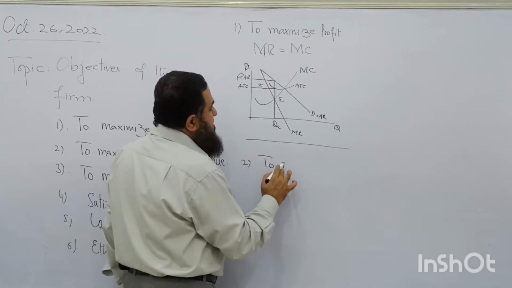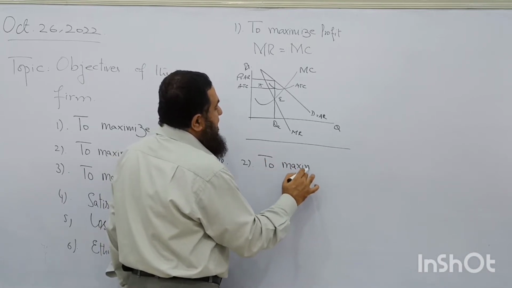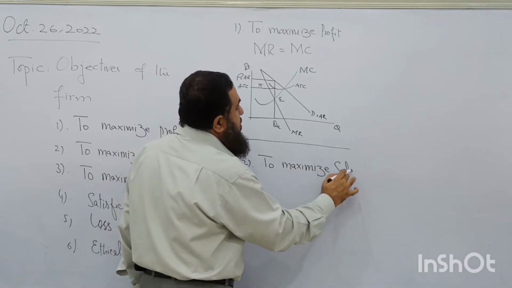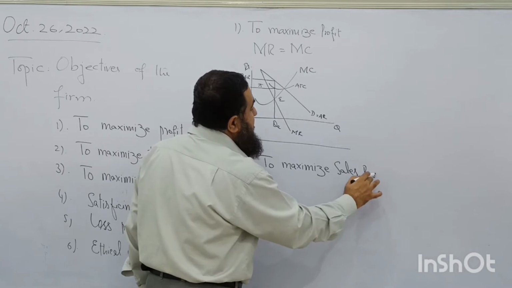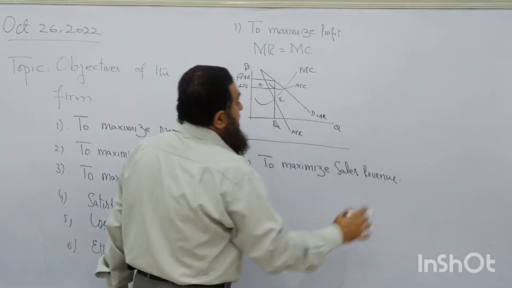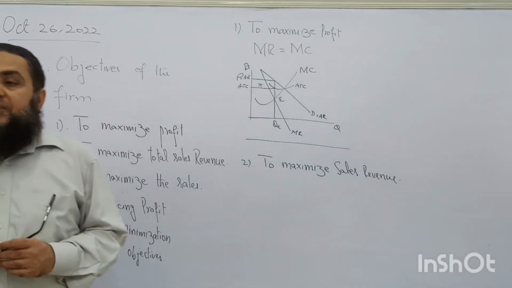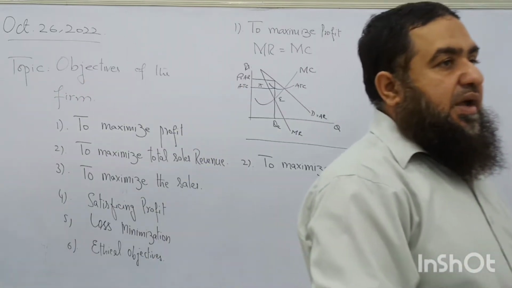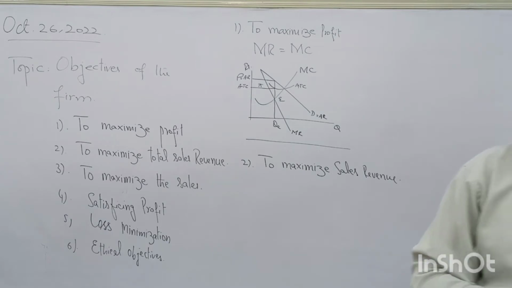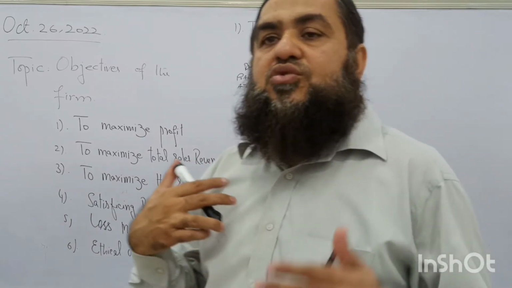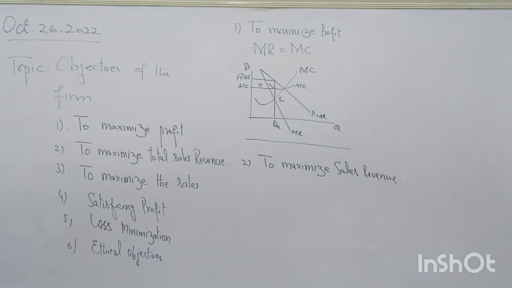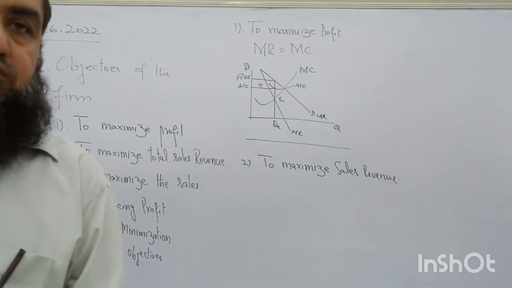To maximize the revenues of the firm, I gave you instructions that if firm wants to maximize its total sales revenue, it has to produce at the point where marginal revenue is 0.